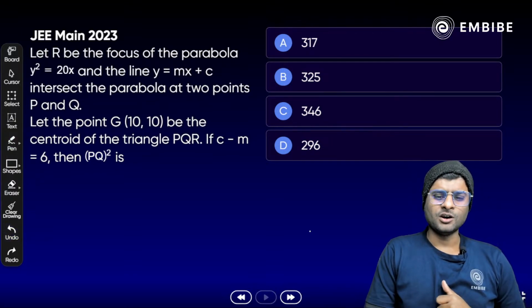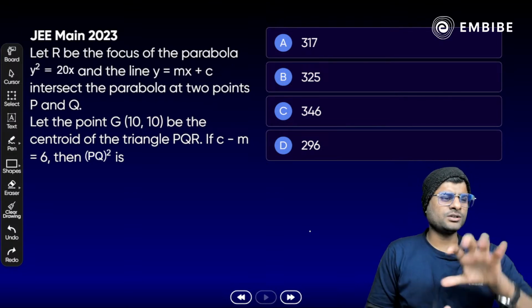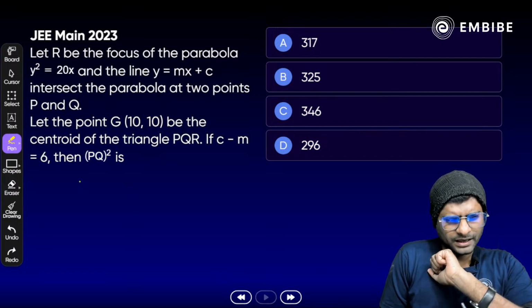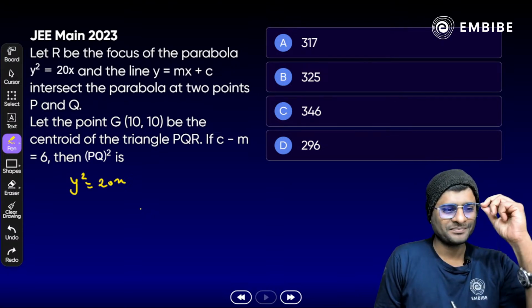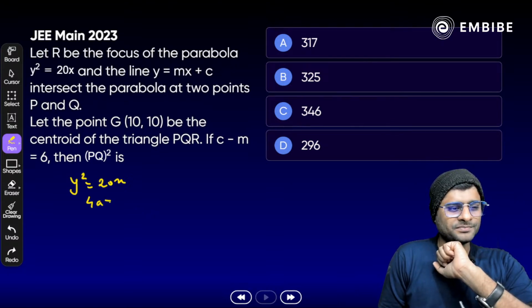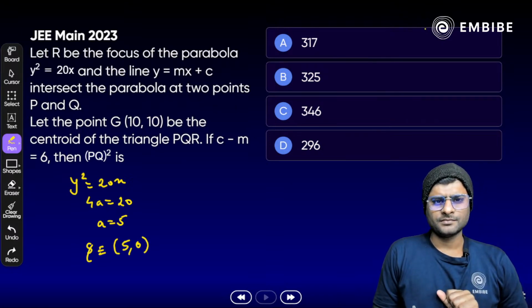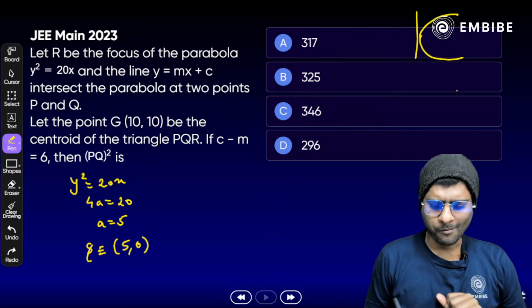Okay, all right. Yes, audible and visible. Thank you so much. So just try to draw the rough figure here. Suppose we have a parabola y square equal to 20x. So what will be the length of 4a here? We need to find the focus first. 4a is 20, so a is 5 here. So we get the focus, that is a comma 0, which should be 5 comma 0. So if we just make a parabola like that.